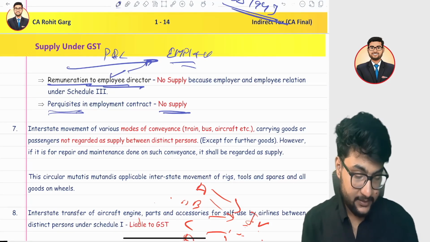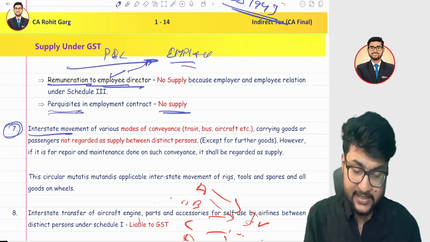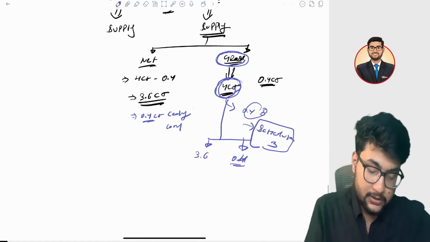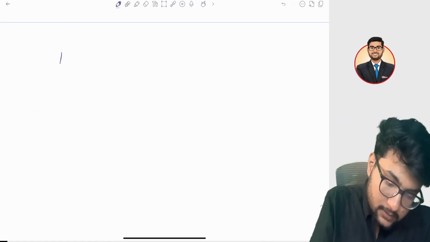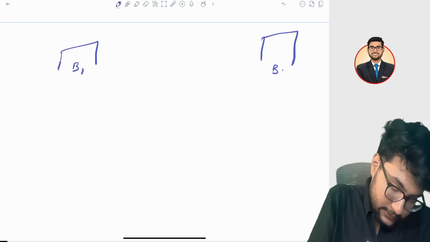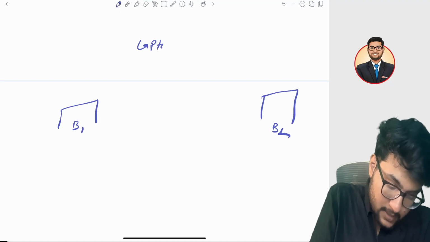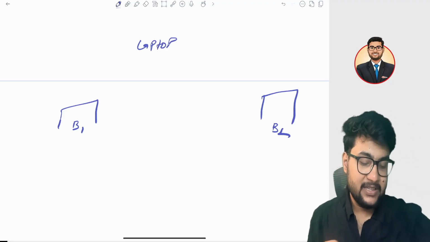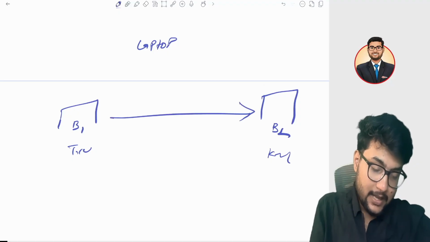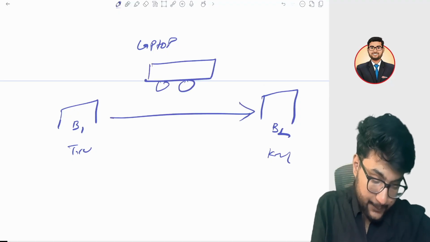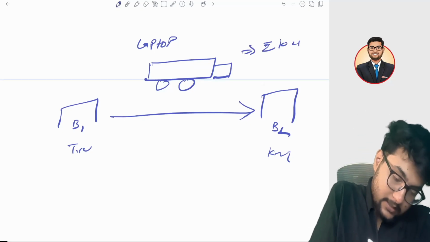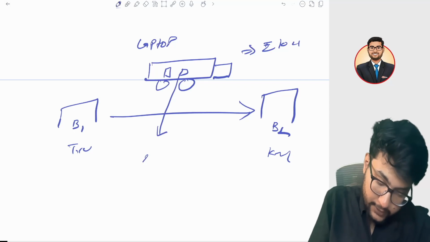Next point is very easy. In case of interstate movement or mode of conveyance, let me explain with an example. Suppose here is my branch 1 and here is branch 2. I have a business of laptops and I want to transfer my laptops from one branch to another branch, for example one in Tamil Nadu and another in Karnataka. My laptops are going in a truck. The truck is of amount 10 lakh rupees, and the laptops in it amount to rupees 1 lakh.